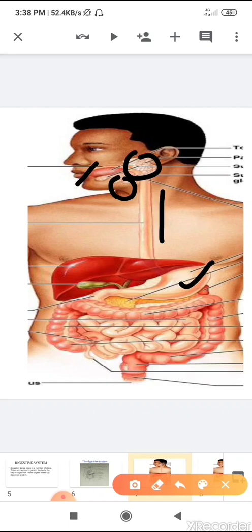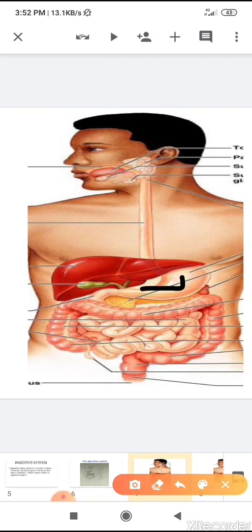Children, then food remains in the stomach for up to 3 hours. Here only half of the digestion occurs. Then the remaining food passes from the stomach into the small intestine. Here you can see the picture of the small intestine, the coil like structure. The small intestine looks like a long coiled tube.